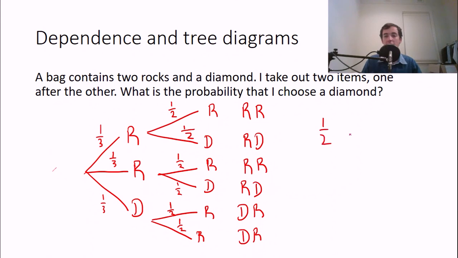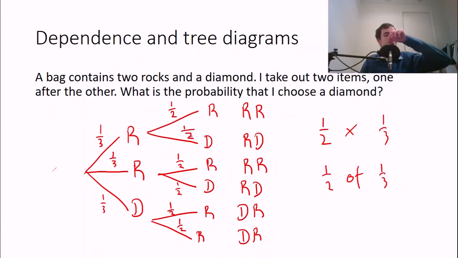And I'm going to write the 1/2 first, because a half times a third is the same as a half of a third. Now, you take the rock. That's the first thing that happens. So the probability of that happening was a third. And now this is half of that third.